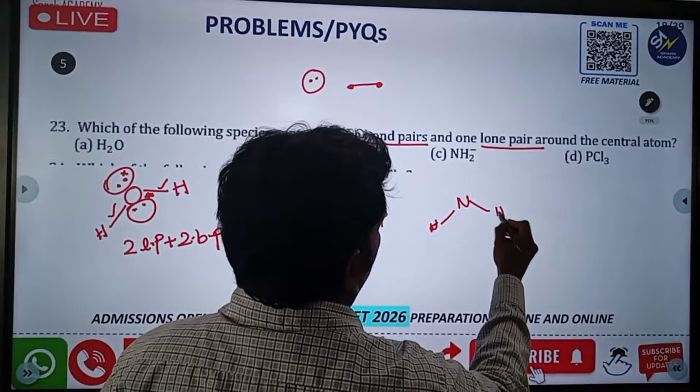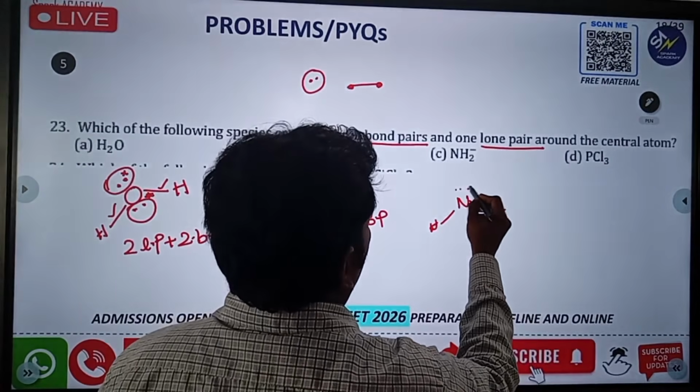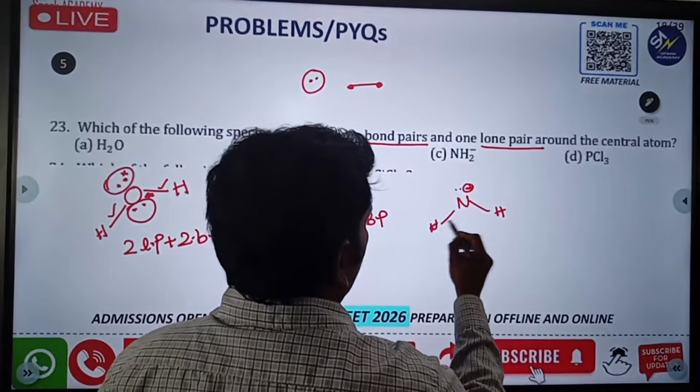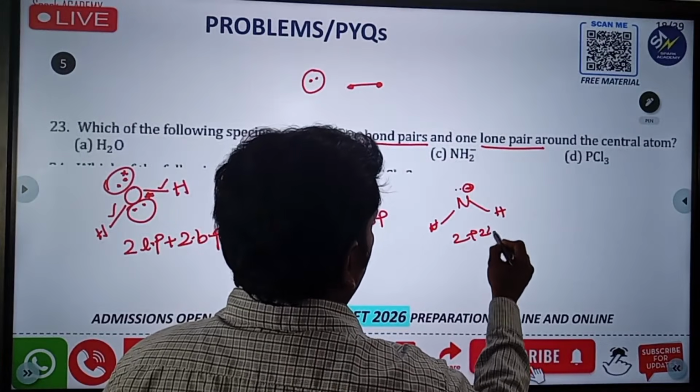Already one lone pair is there, and you are getting a minus charge, so you get another lone pair. So here there are two bond pairs and two lone pairs. This is also not the answer.